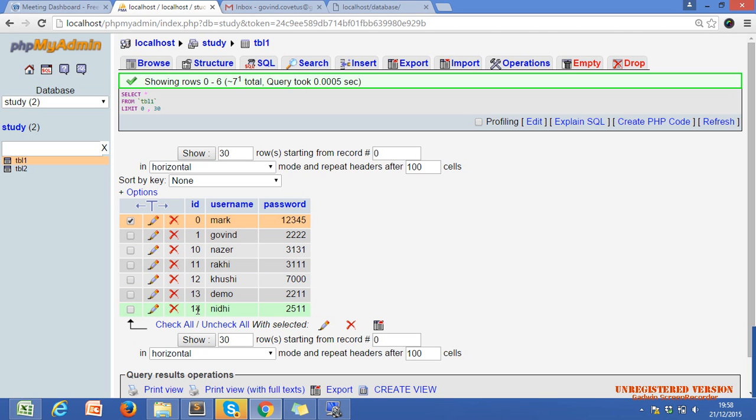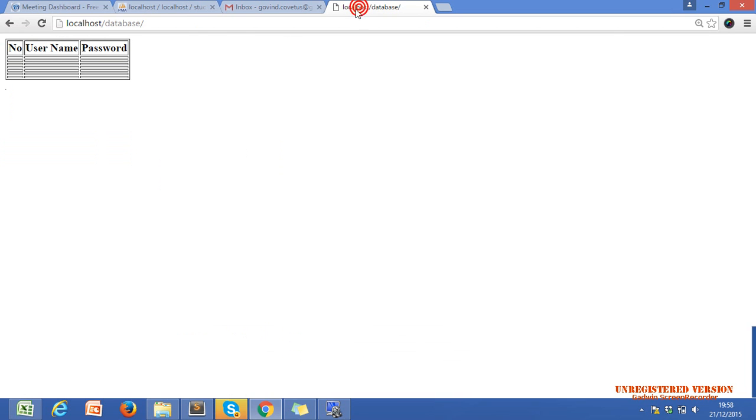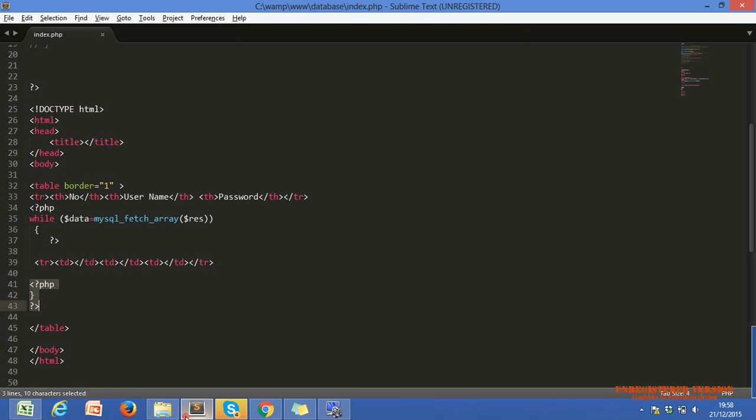in our database. Our fetch array will give the seven rows one by one to our data. So the condition is true seven times, and it will execute this line seven times. Okay, Nazar? Now is there any confusion?